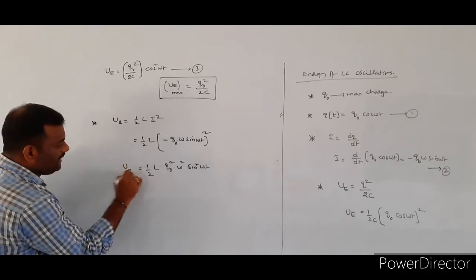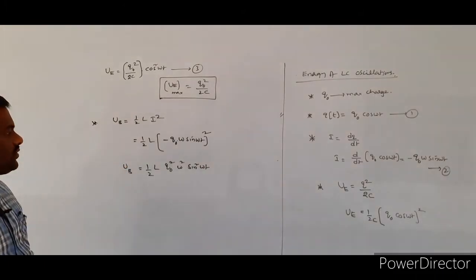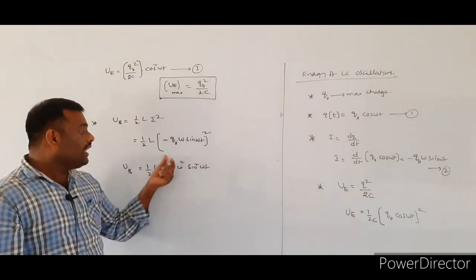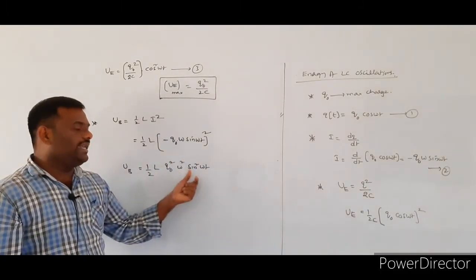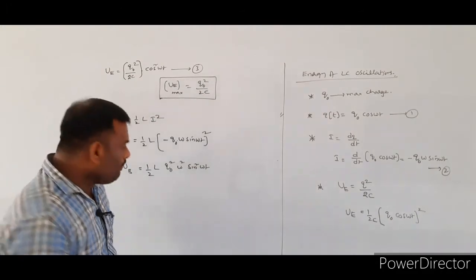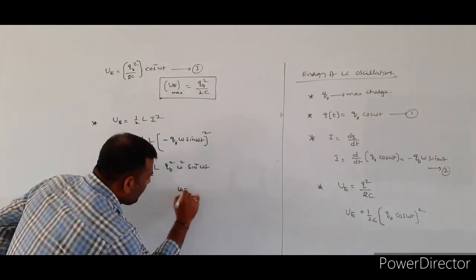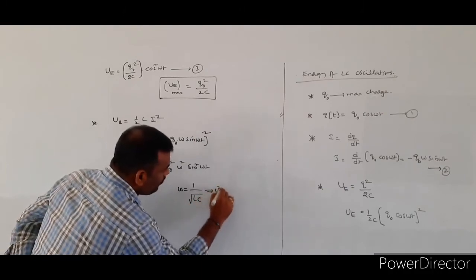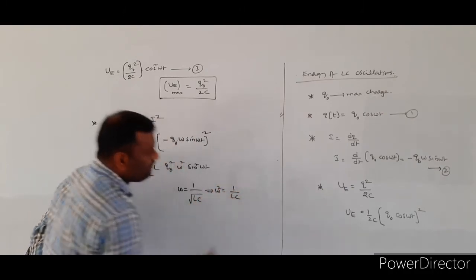So U suffix B, the magnetic energy stored in the inductor coil, is equal to half L Q naught square omega square sin square omega t. But we already derived omega equal to 1 by under root LC. That implies omega square is equal to 1 by LC.